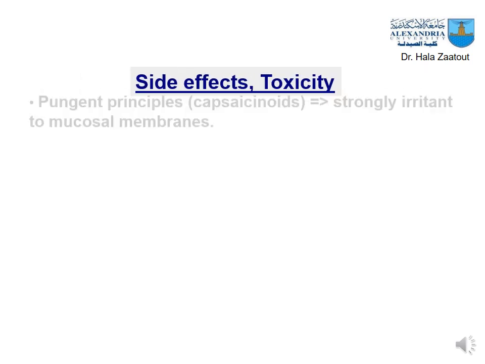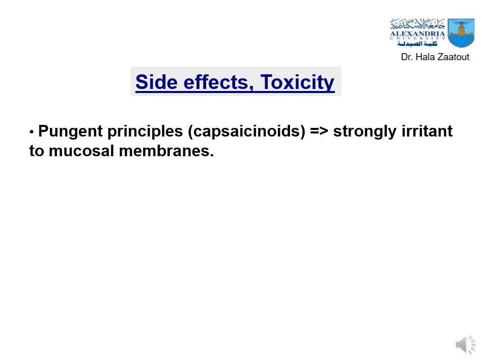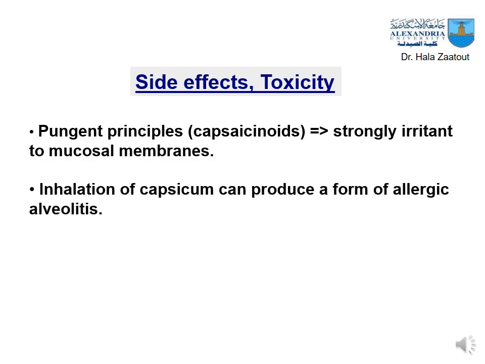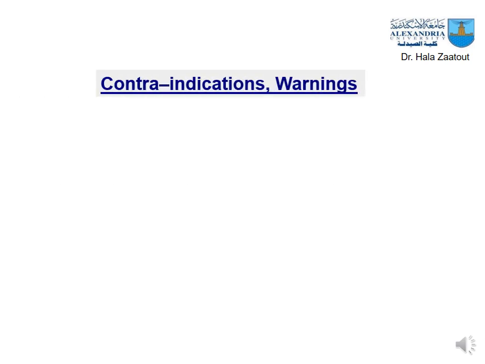Side effects and toxicity of capsicum. Due to the pungent principle capsaicinoids, these are strongly irritant to the mucous membrane, as we mentioned before. It causes irritation and a sternutatory effect. These pungent principles, capsaicinoids, are very irritant. Inhalation of capsicum can produce a form of allergic alveolitis.